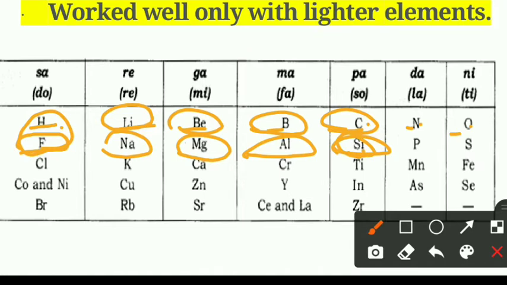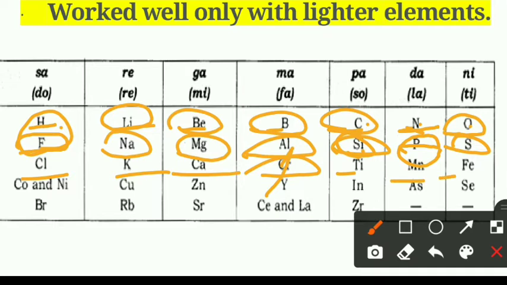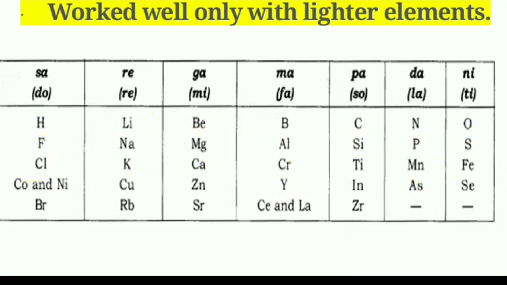In case of nitrogen, if we consider it the first element, then phosphorus will be the 8th element. So nitrogen and phosphorus will have similar properties. Oxygen and sulfur will have similar properties. In this way, when we arrange all these elements, every 8th element will have properties similar to that of the first element. This is Newlands' law of octaves.